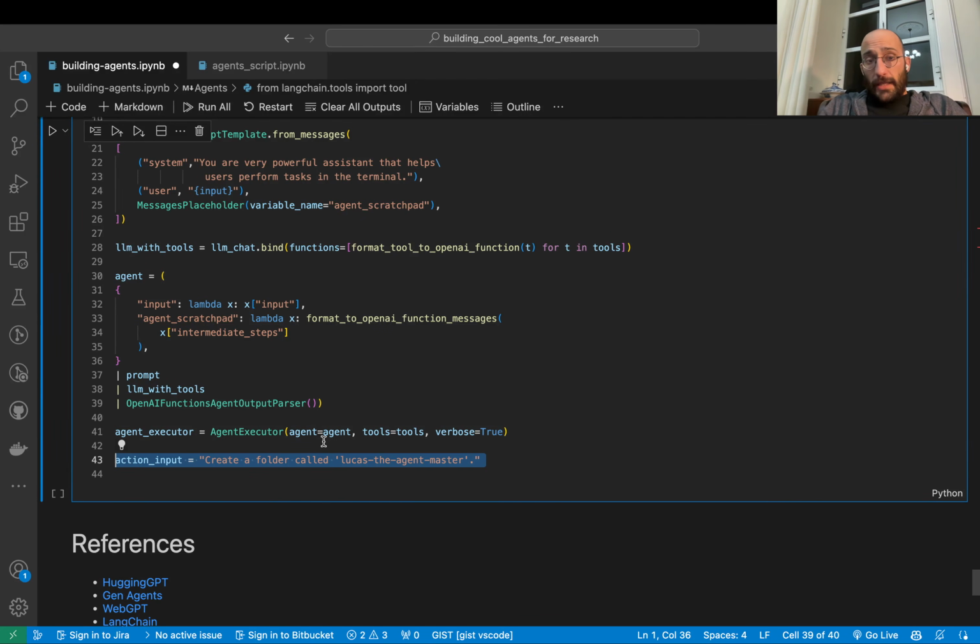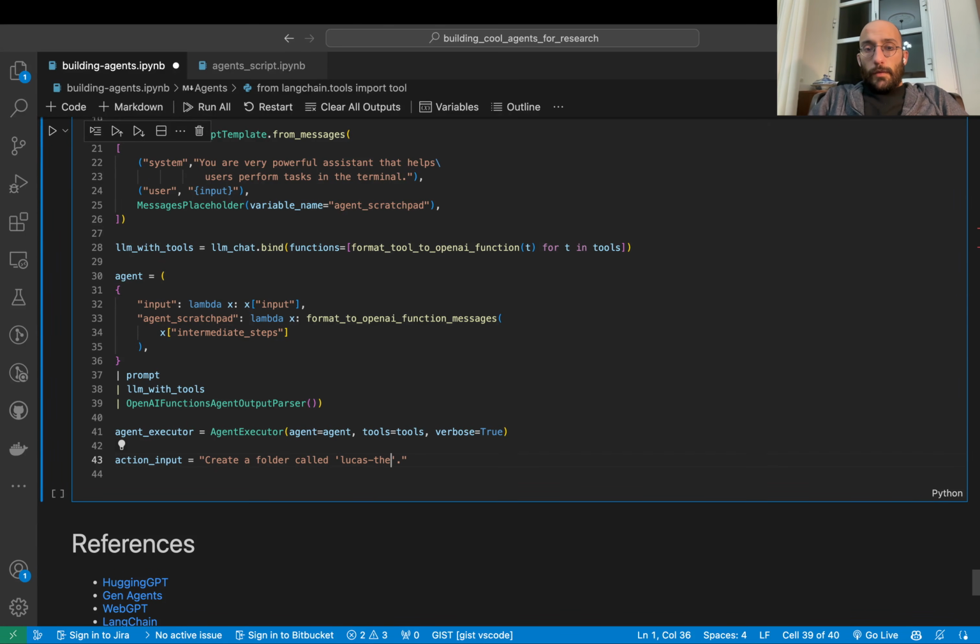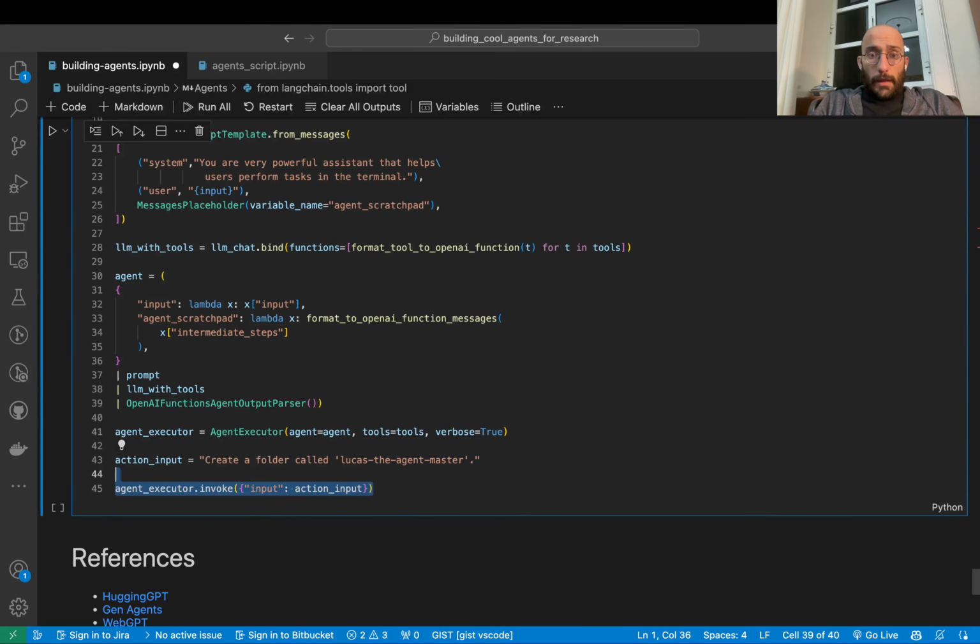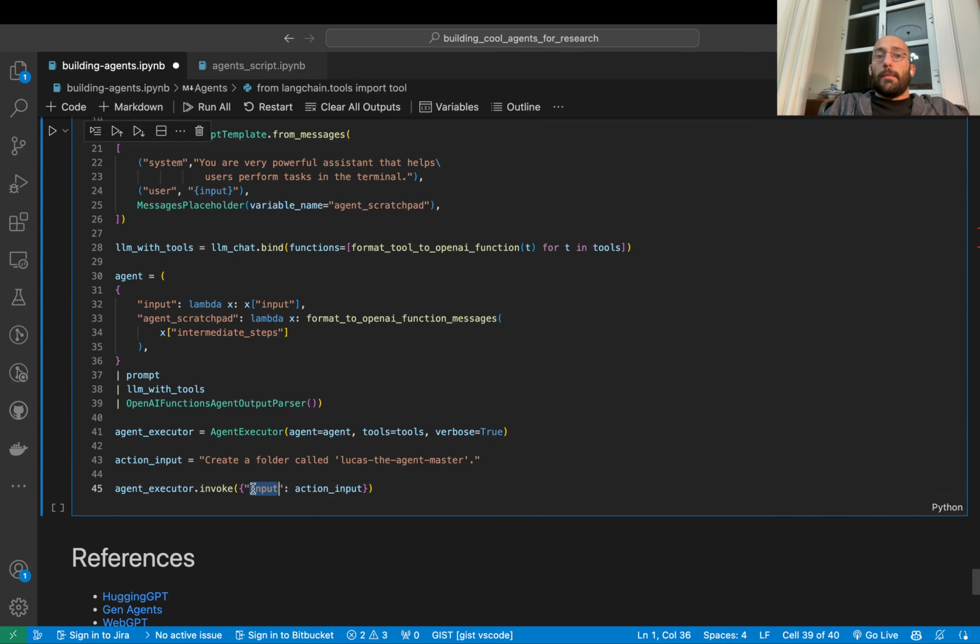Now we're going to give an input to the agent, and that's going to be our task description. So I'm going to say Lucas the random joker. This is going to be the task for the model. And then we're going to invoke that, and we're going to give that to the input, so that that gets passed along to the agent and goes through the pipeline.